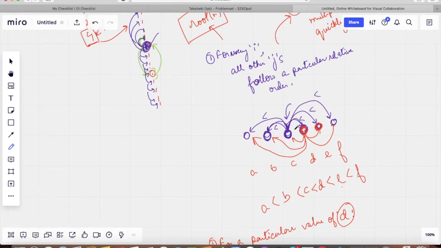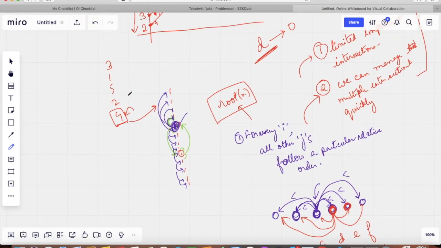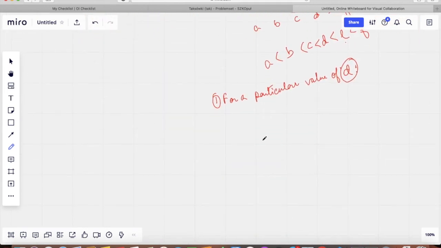So let's say we are given this rank list. We are given that 5 is greater than 2 for this rank list to be possible. The line corresponding to 5 is, let's say, this, and the line corresponding to 2 is, let's say, this. Then we know that 5 is greater than 2 in this region.